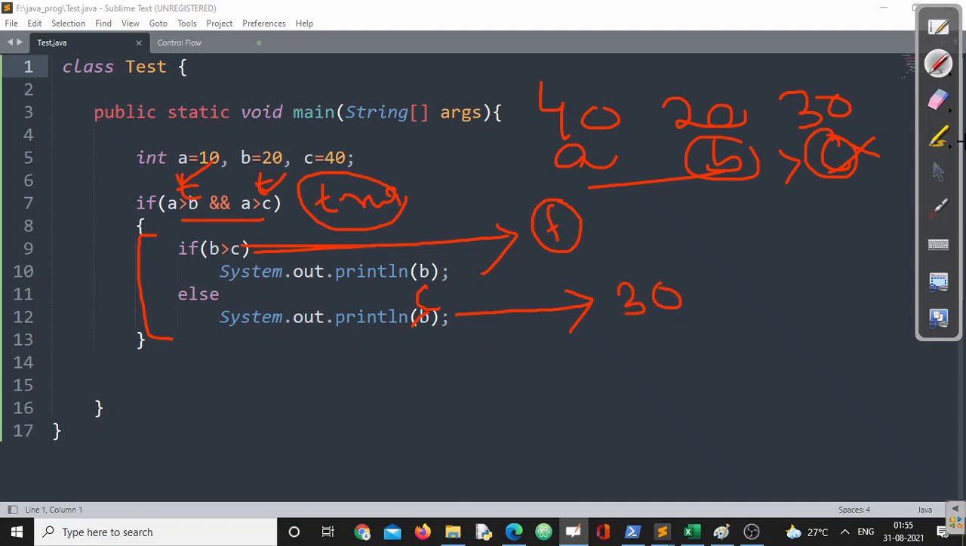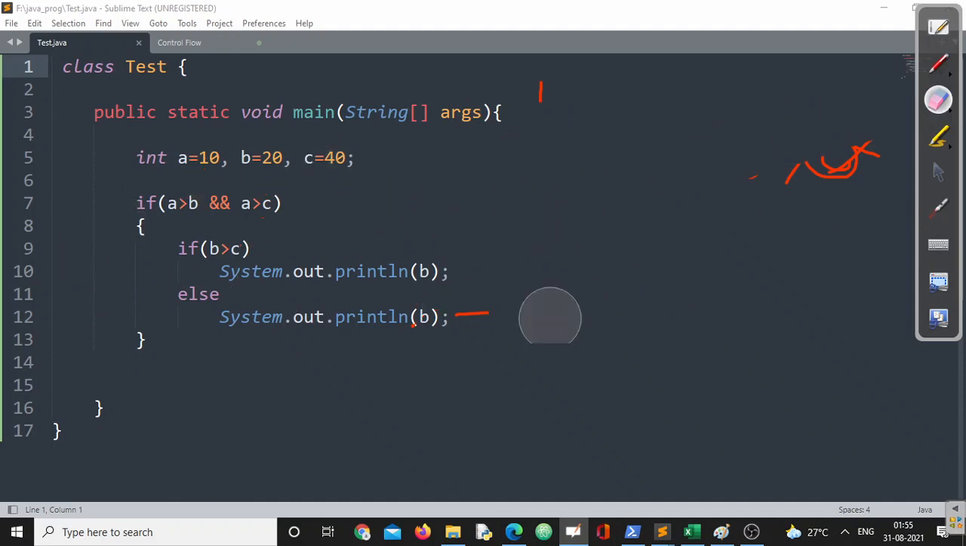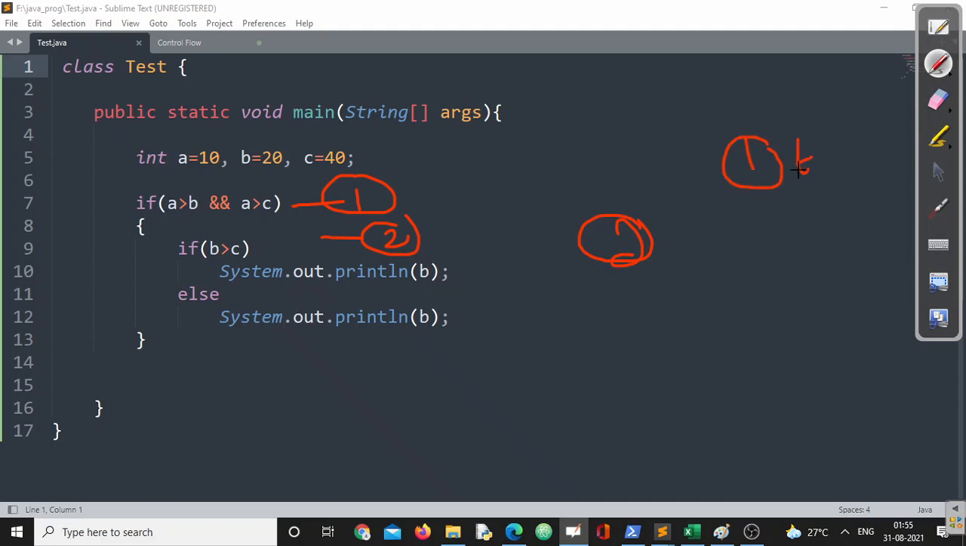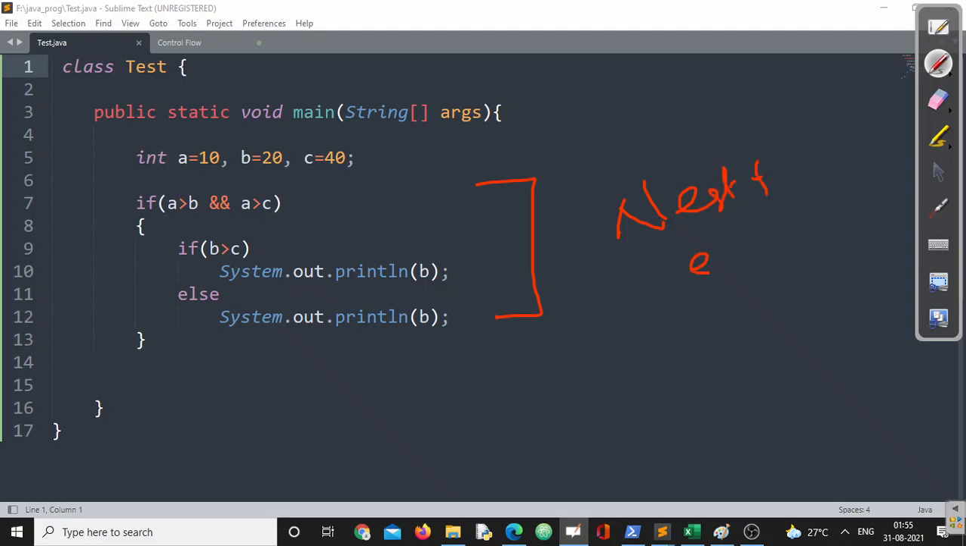I hope you all were able to understand how this particular thing is evaluated. This is 1, this is 2. I repeat, 2 is completely dependent on the evaluation of 1. If 1 is true, then only 2 can be executed, right? And this kind of arrangement is called nested if. Remember this point, nested if. In nested if, one if can be present within one more if. You can go for a number of nested ifs, if within if within if, like that. But always remember, the inner if is always dependent on the outer if.